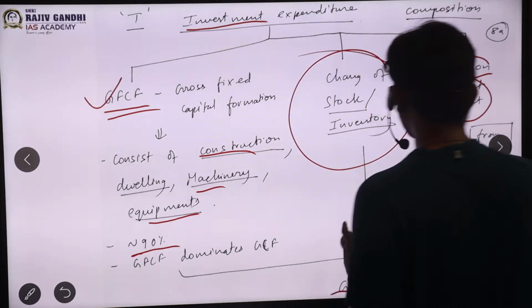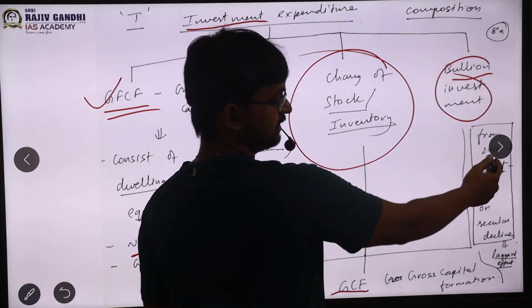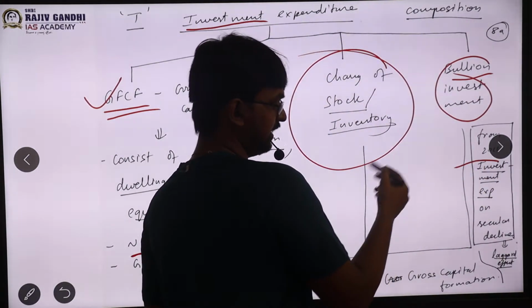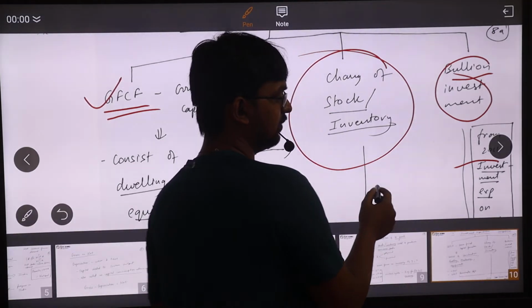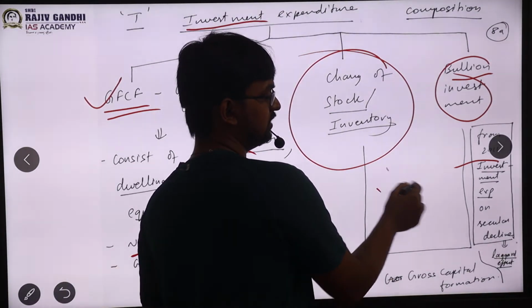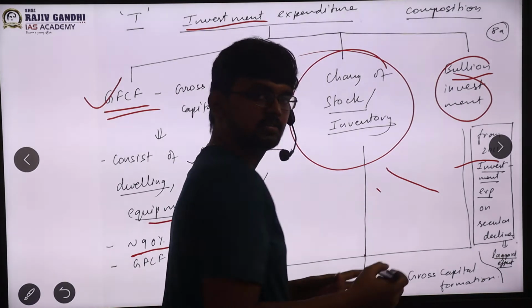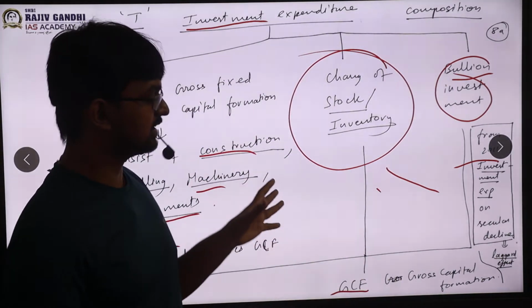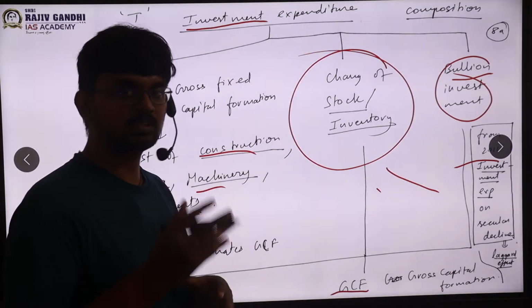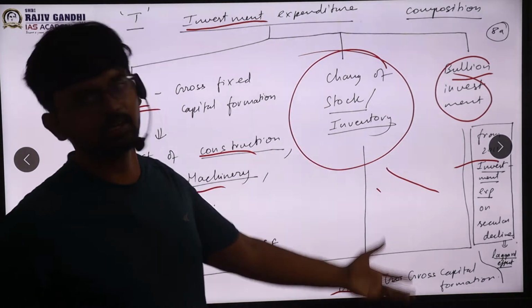So these are three types of investment, and I have already said in the Lagarde effect that from 2011, you need to know the trend also, because UPSC is now asking trends. From 2011, my investment is decreasing. So there's a secular decline in investment as a percentage of GDP, and we have also seen the Lagarde effect. So I just have reiterated it over here.